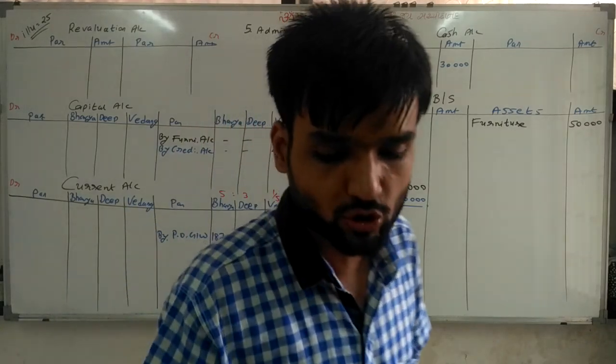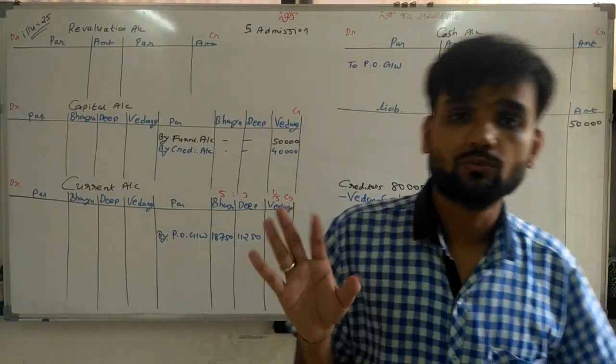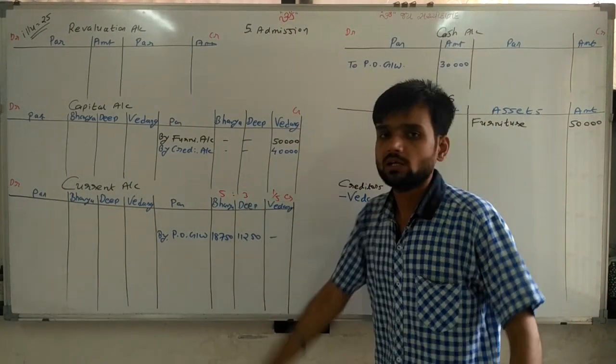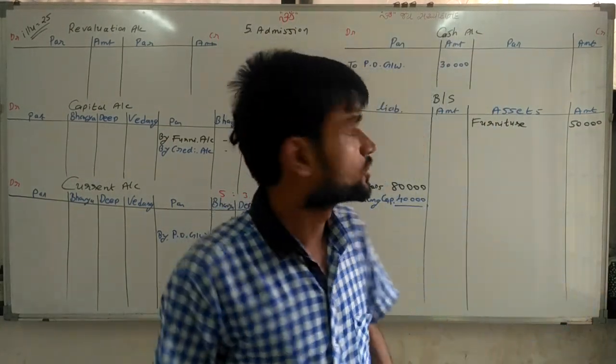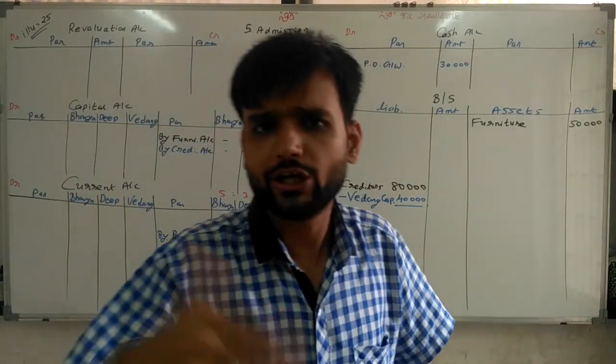Why we are taking 5:3? Because no information given about new ratio or sacrifice ratio. That's why we are taking old ratio as a sacrifice ratio. That's it. So this 30,000 we have distributed among the partners. No problem. Going ahead.